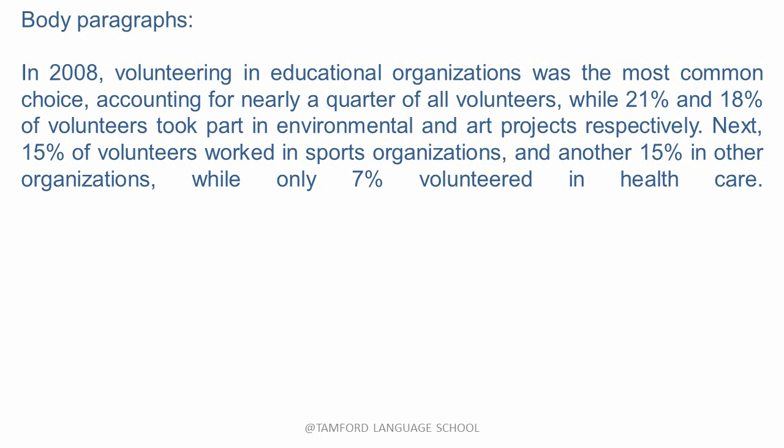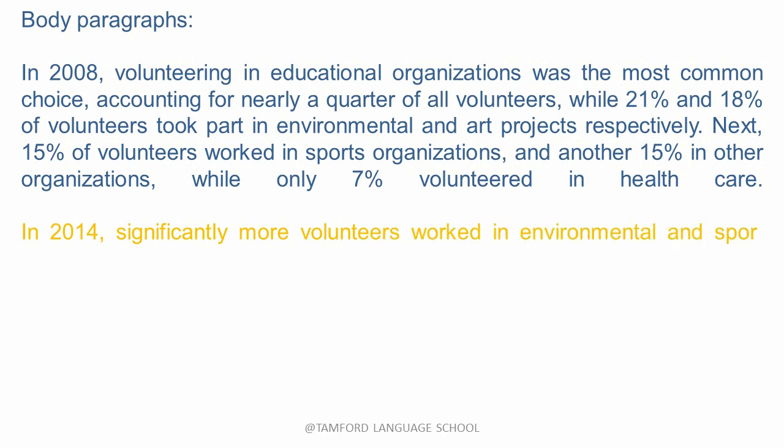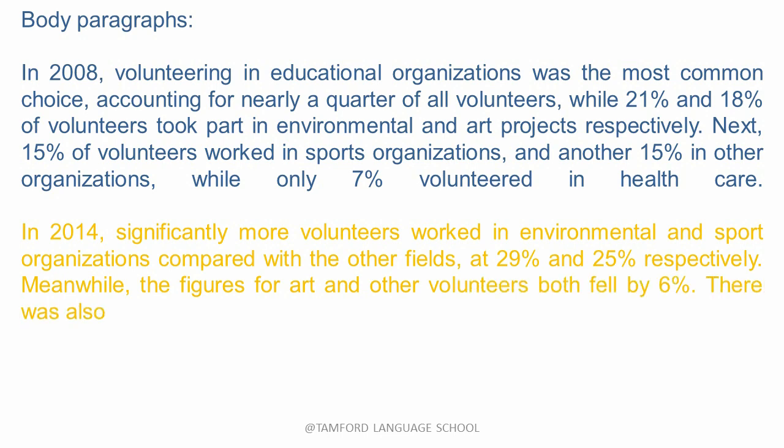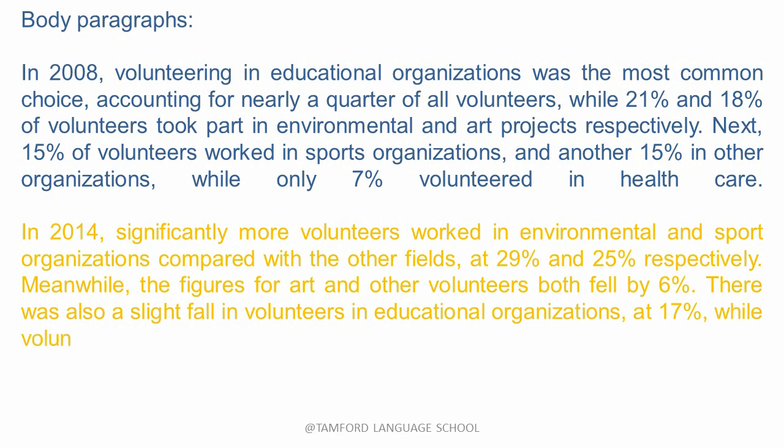Now we shall look at the second body paragraph. In 2014, significantly more volunteers worked in environmental and sport organizations compared with the other fields, at 29% and 25% respectively. Meanwhile, the figures for art and other volunteers both fell by 6%. There was also a slight fall in volunteers in educational organizations at 17%, while volunteering in healthcare was still the least preferred option at only 8%.